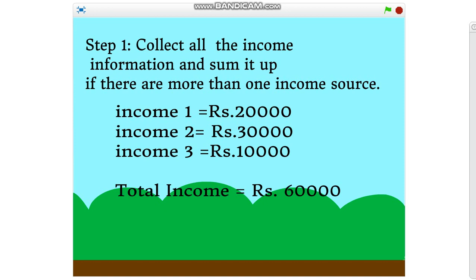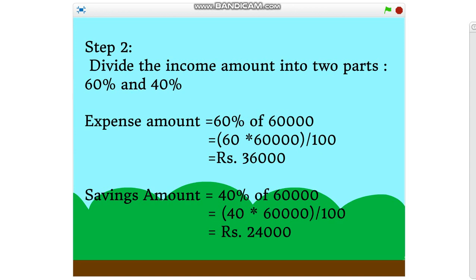So now income number 1 is rupees 20,000, income number 2 will give you rupees 30,000, part-time salary rupees 10,000. That sums up to a total income of rupees 60,000 for the family. Step number 2. Divide the income amount into two parts of 60% and 40%. So according to our example, 60% of 60,000 will give you rupees 36,000 and 40% of 60,000 will give you rupees 24,000, which means our expense amount is rupees 36,000 and our savings amount is rupees 24,000.